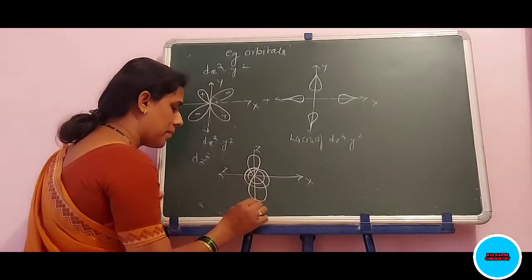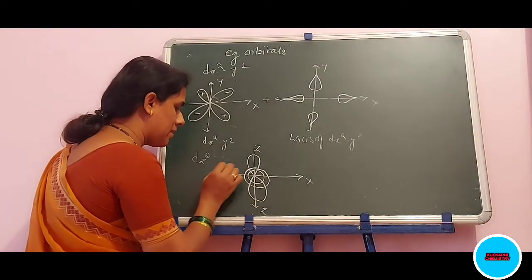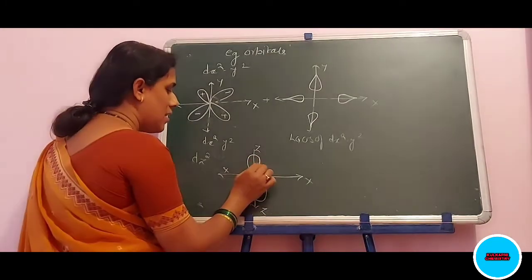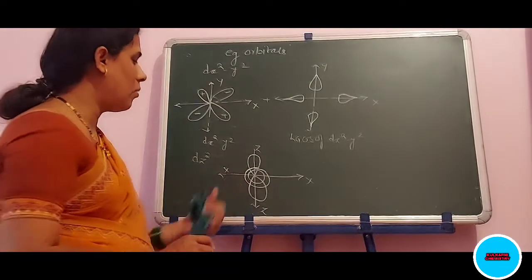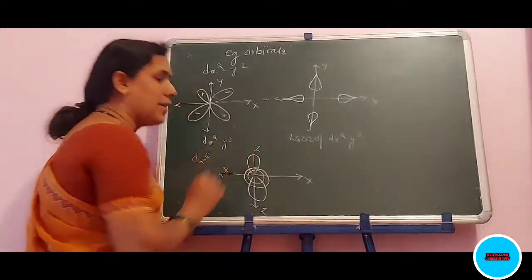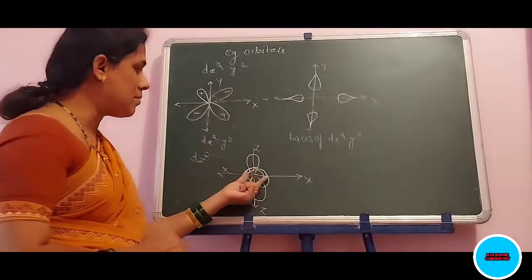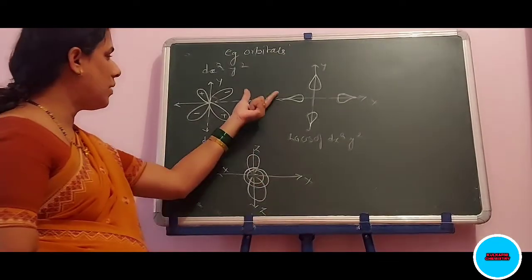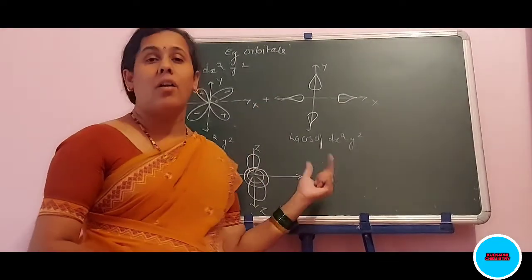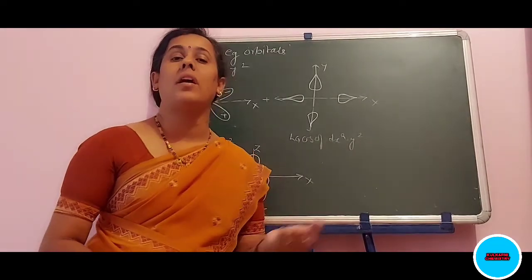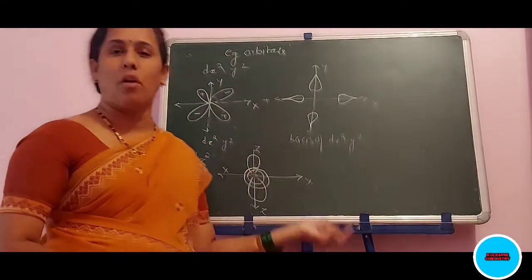Okay. This is x and this is the z. Here in the lobes there is only a nucleus and here is a negative sign. The electron density is maximum here. Thus we can write here the combination of metal ion along with the ligand group orbitals.